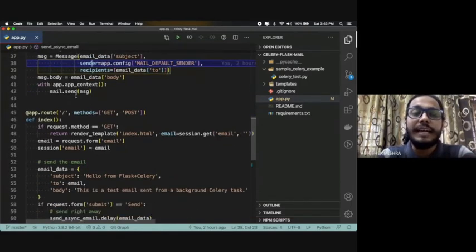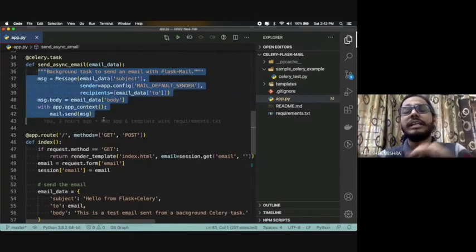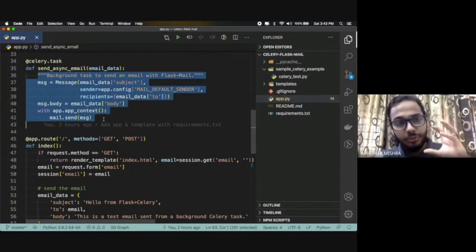And then you say with app context, you send an email. So this code is responsible for taking user input on whom you want to send the email, getting the details from the config file, and then sending an email. That's all. Now I want to execute this particular function in Celery.